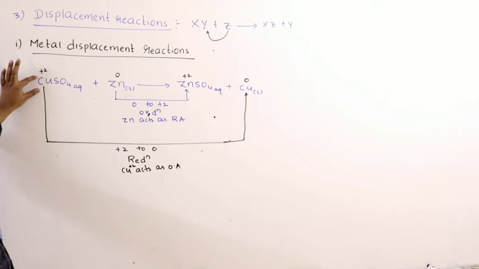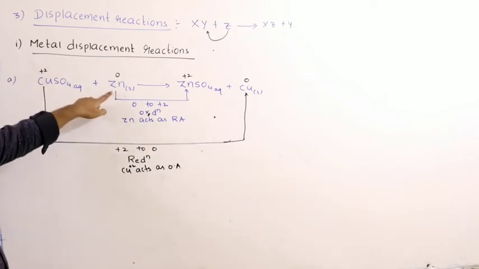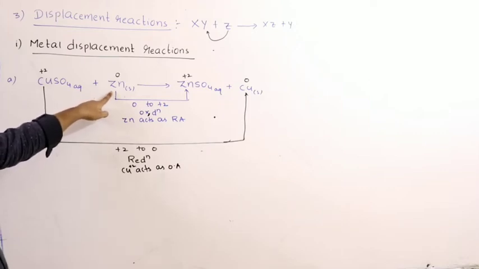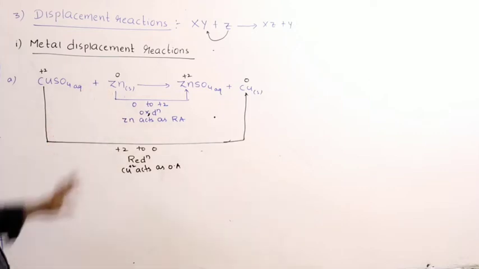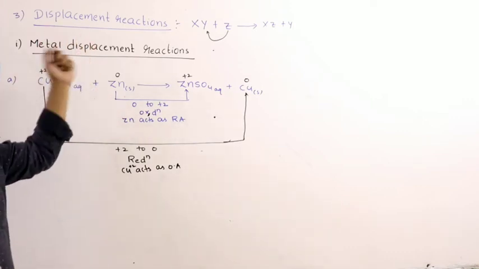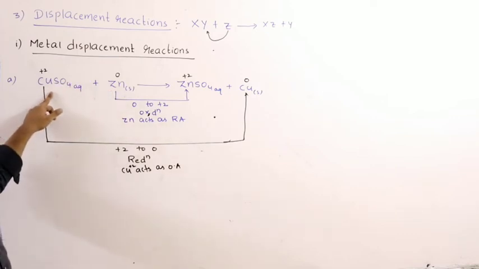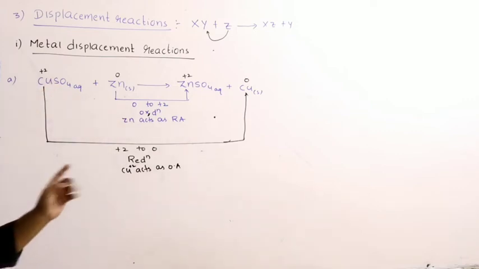A metal ion in its combined state is displaced by another metal in its uncombined or elemental state, right? Why is zinc capable of displacing copper ions? Because zinc is more electropositive. A more electropositive metal displaces a less electropositive metal ion from its solution, from its combined state.